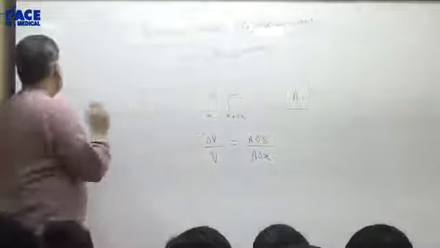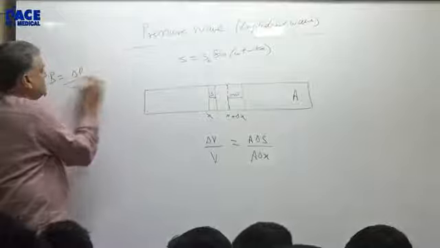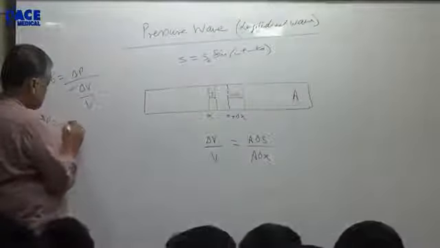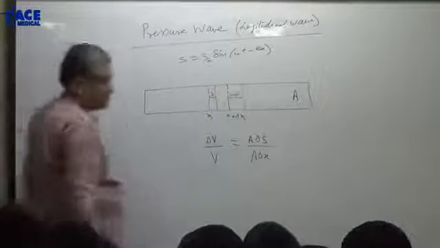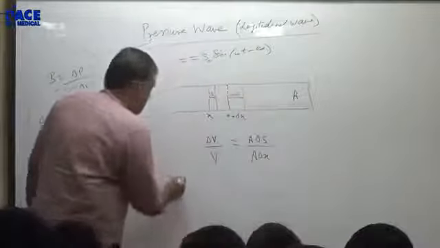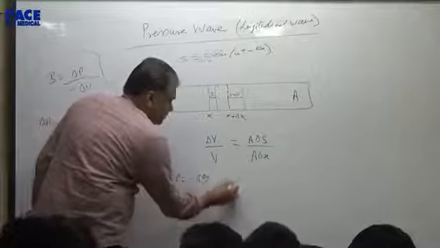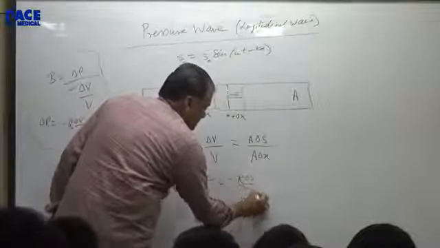Now why have I written it like that? Because what is the bulk modulus definition? Bulk modulus is change in pressure by the volume strain. So in other words, what is delta P? It is minus B delta V by V. We have this, so I have got delta V by V. So I can write down what is delta P. Delta P is minus B delta V by V, which is minus B delta s by delta x.